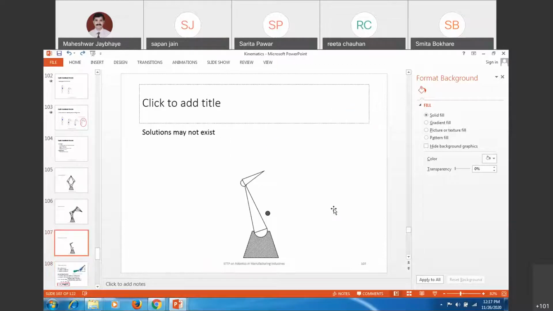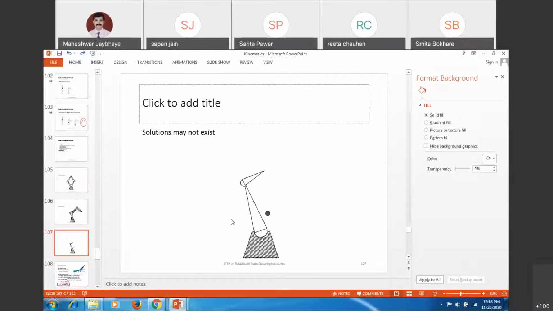In some of the cases, yes, limitations are there because of robot geometry. Suppose I have to reach that target position, this point. This will not be achievable because my first link is long and second link is short. So this second link, if I fold it, it will reach maximum up to this. You cannot reach up to this. So some of the points in the space of that work envelope will not be reachable. The solution for reaching that location will not exist.